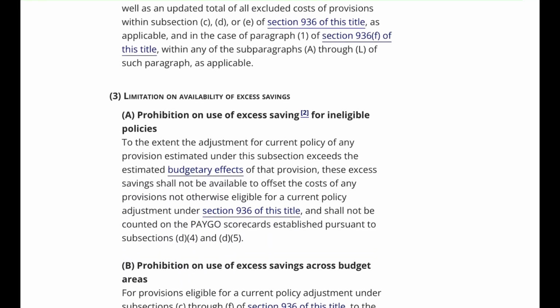3. Limitation on availability of excess savings. A. Prohibition on use of excess savings. 2. For ineligible policies, to the extent the adjustment for current policy of any provision estimated under this subsection exceeds the estimated budgetary effects of that provision, these excess savings shall not be available to offset the costs of any provisions not otherwise eligible for a current policy adjustment under Section 936 of this title, and shall not be counted on the PAYGO scorecards established pursuant to subsections D4 and D5.